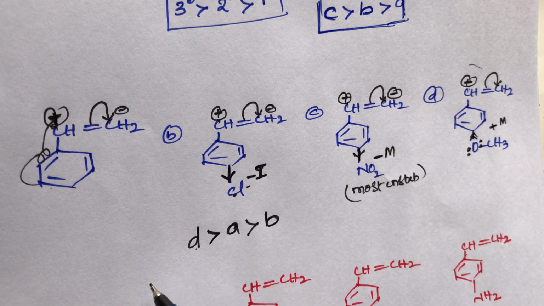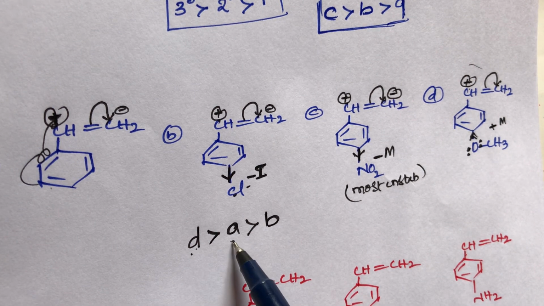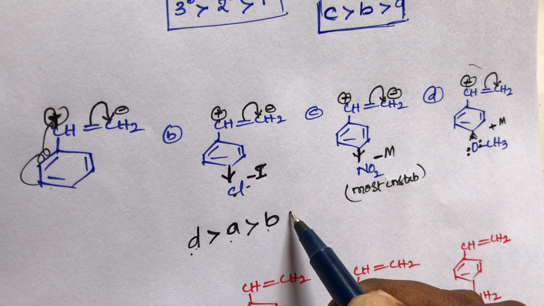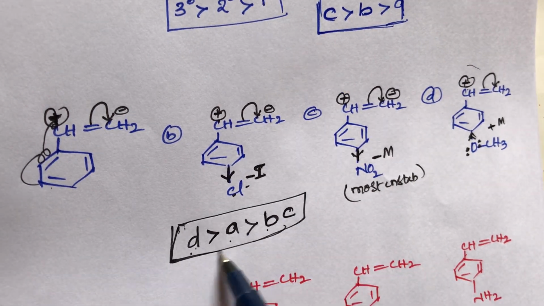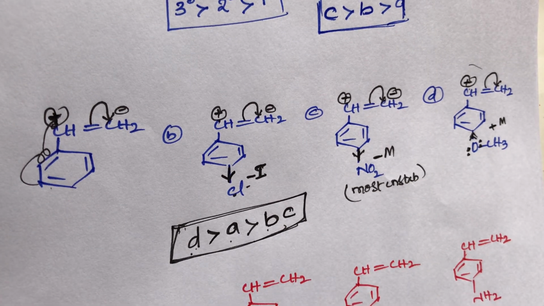So what is the stability order? D is greater than A is greater than B is greater than C. The C compound is the most unstable. So that is the stability of the compounds.